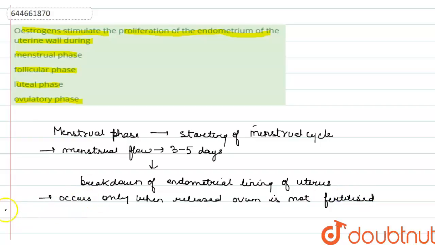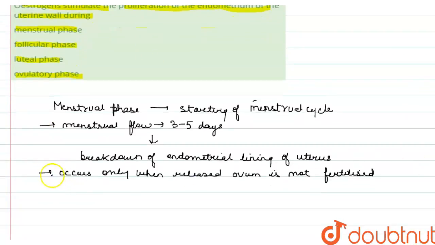Okay. Now what comes after this menstrual phase? That phase is known as the follicular phase. Follicular phase occurs after the menstrual phase.